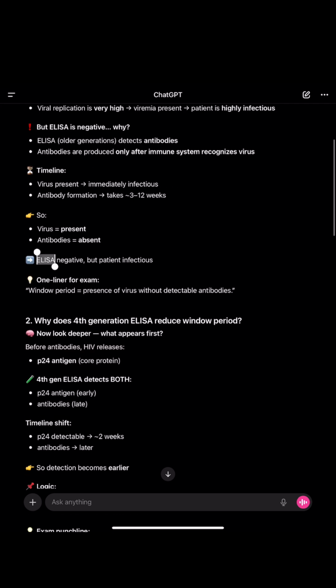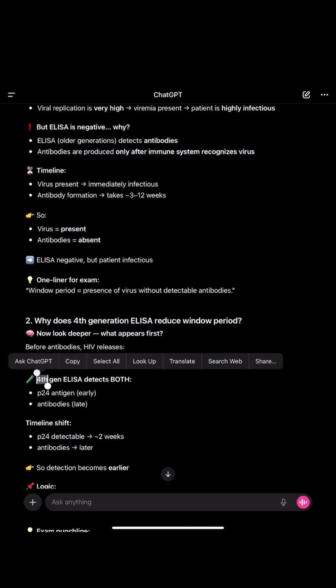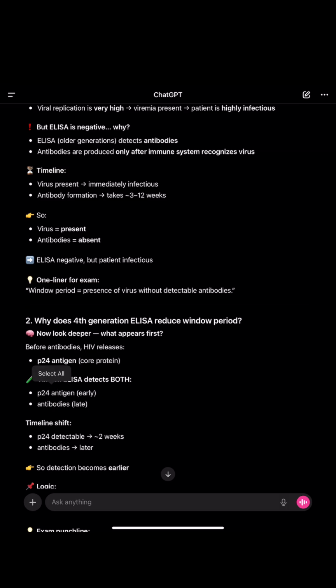Why does 4th generation ELISA reduce the window period? Before antibodies, HIV releases the P24 antigen, the core protein, and 4th generation ELISA detects both the P24 antigen as well as the antibodies in the late phase.